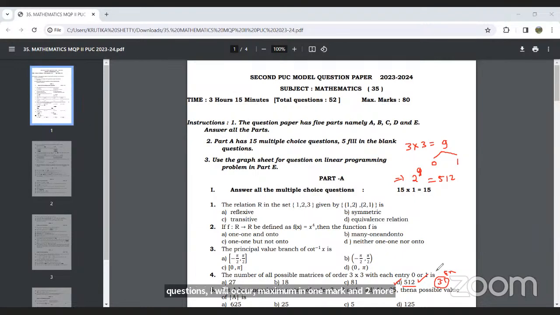Along with your textbook, there is an exemplar book also. You can refer to that. Maximum objective questions, they are picking from the exemplar, or directly picking from the textbook. Okay, next.